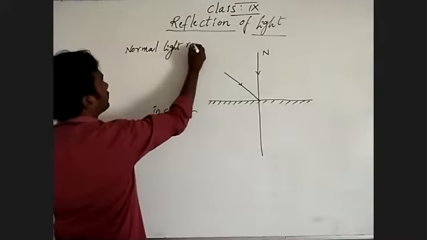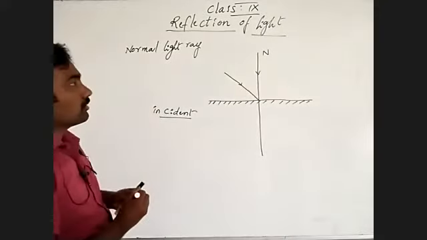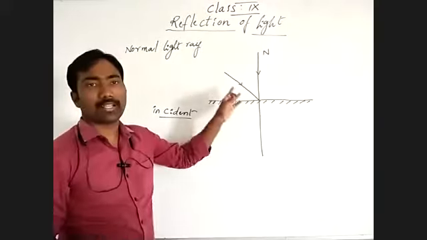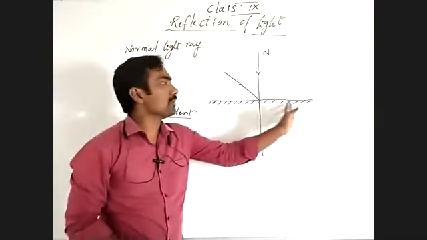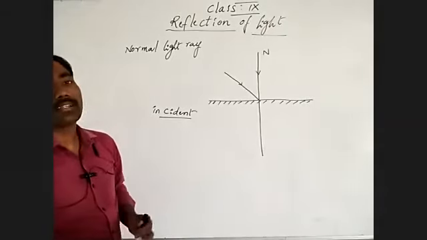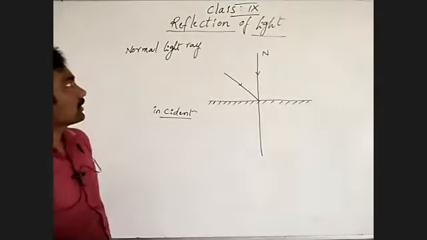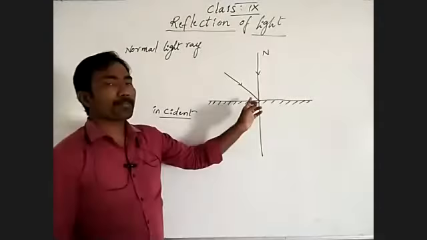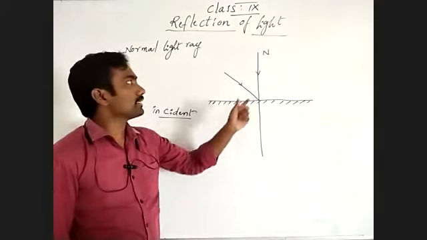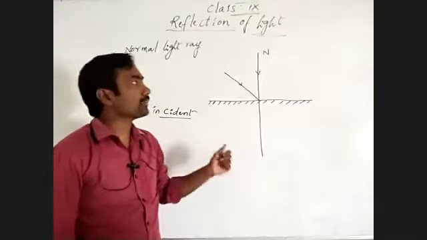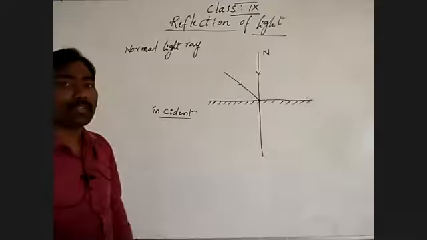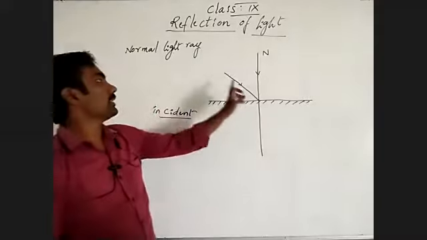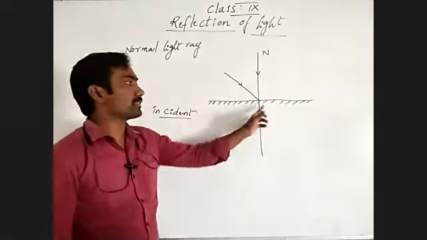Okay, then one more light ray we are talking about, a light ray incident on a plane surface. The light ray which is passing perpendicular to the plane surface, we call the normal light ray. It is making 90 degrees to the plane surface.